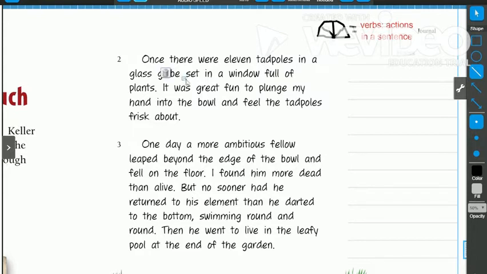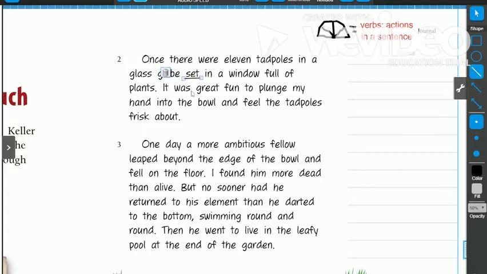In this sentence, the word set is our action verb. That's because the person set it in the window. That means they put it next to the window or on a little shelf that's underneath the window, and they set the glass globe. Think about like a fishbowl in the window full of plants. It was great fun to plunge my hand into the bowl and feel the tadpoles frisk about. So as I continue to read the next sentence, I'm reading and I'm going to ignore the was to be verb.